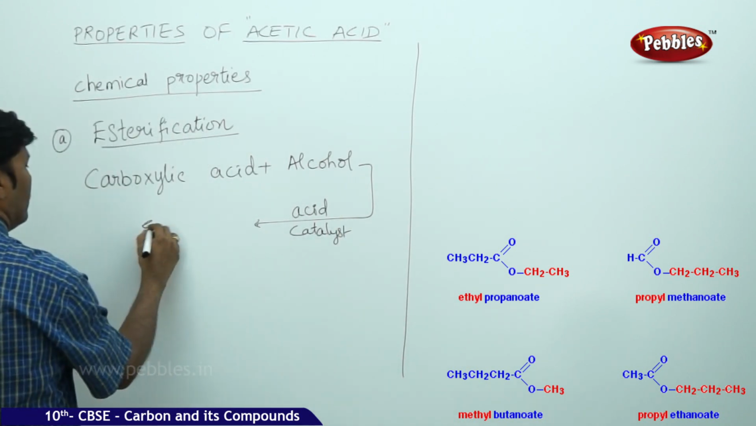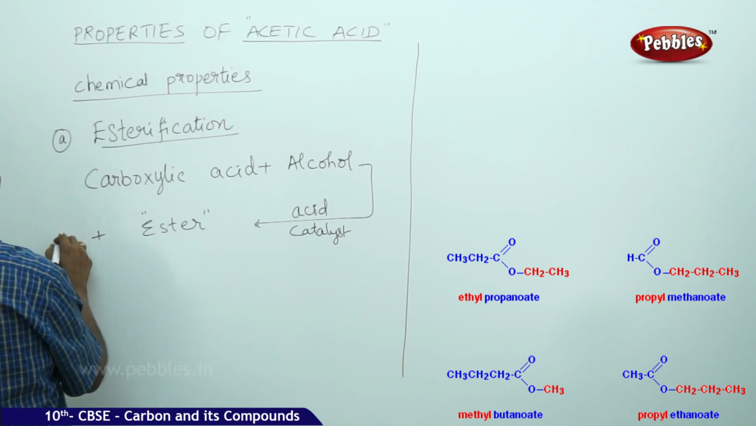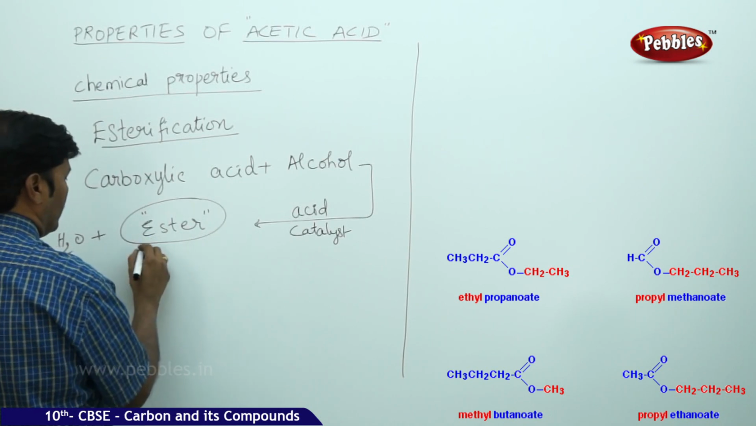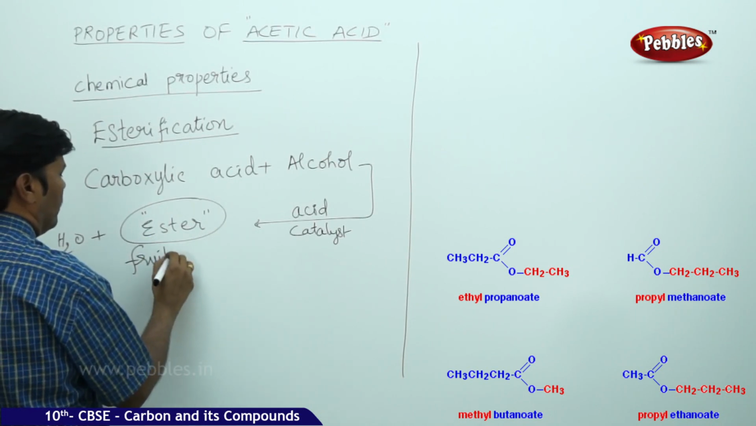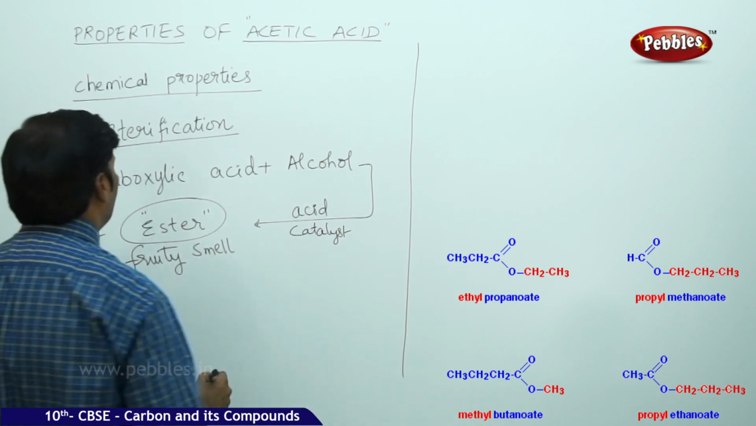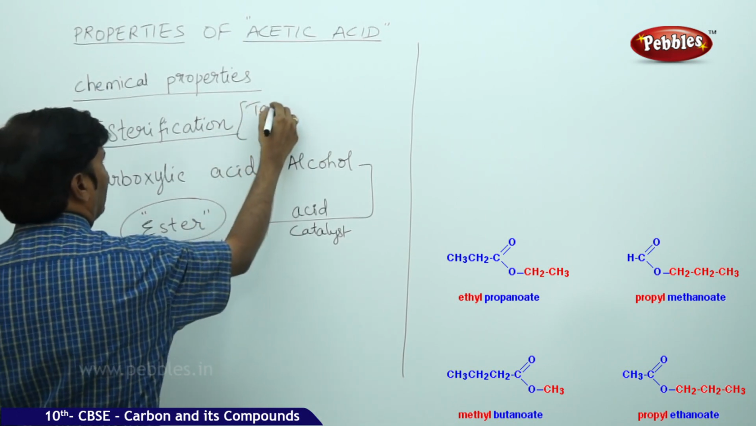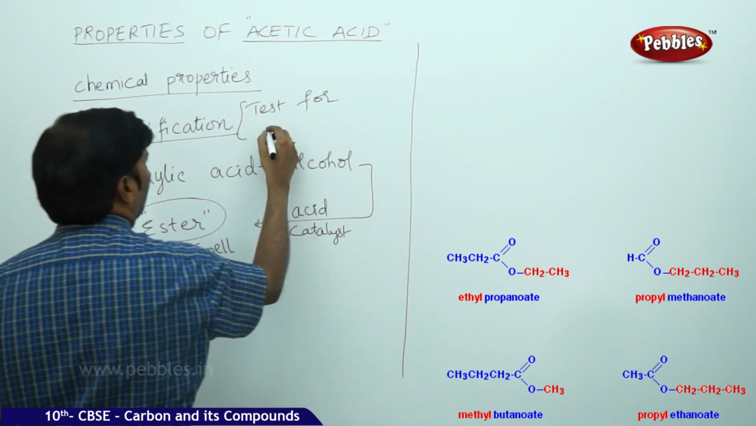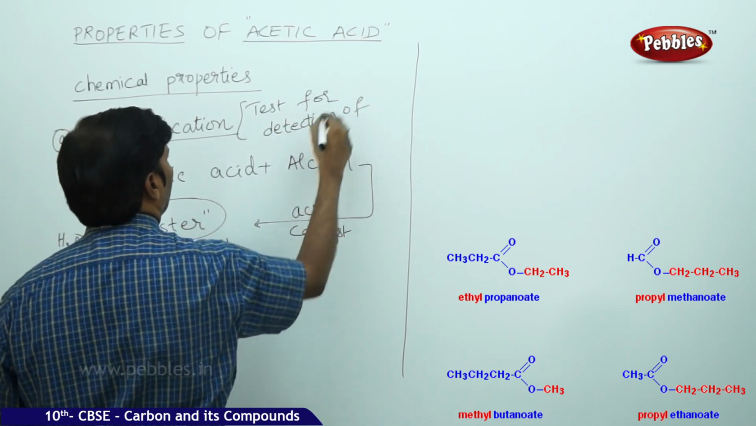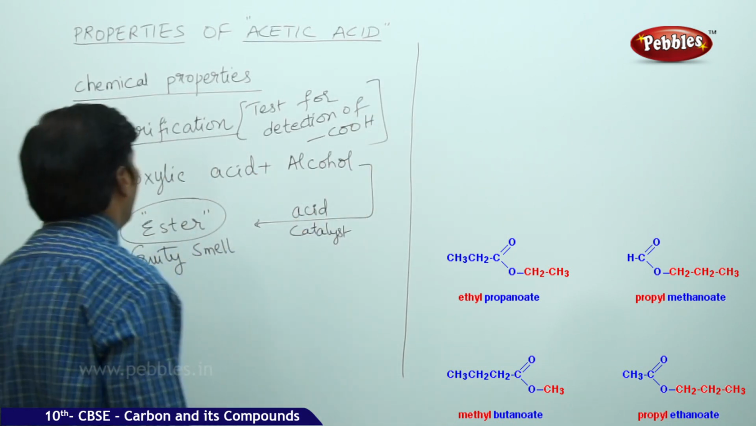It forms ester plus water. This ester which is formed gives a fruity smell. So this is somewhat like a test, a test for detection of the carboxylic group. So what is the kind of reaction which is possible?